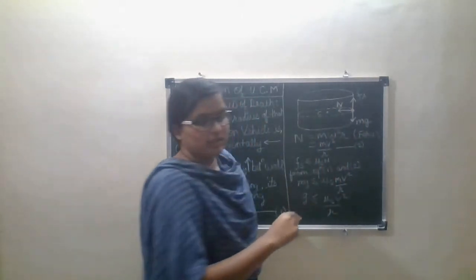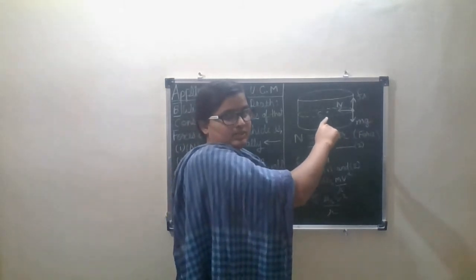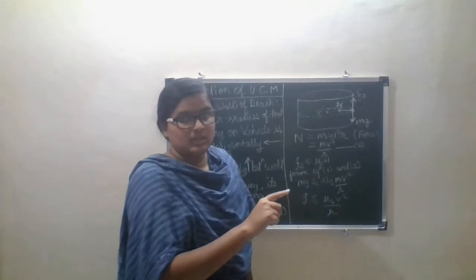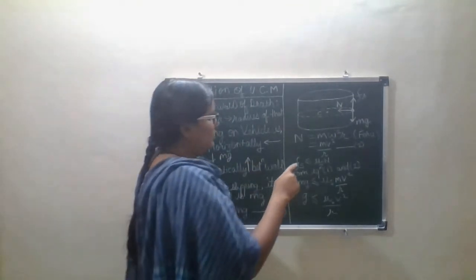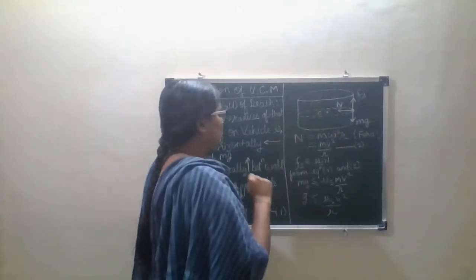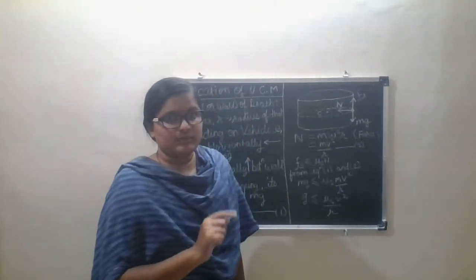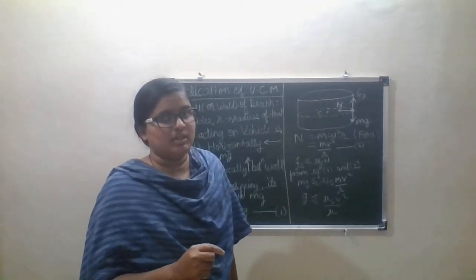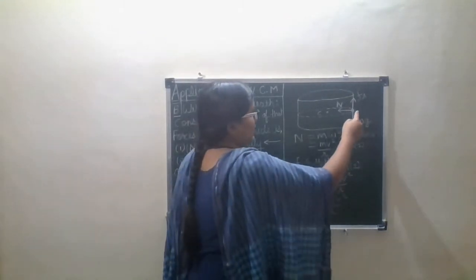The center of this well is point C, and we have considered R as the radius of this well. Now we have to see how many forces are acting on this vehicle when it is moving.